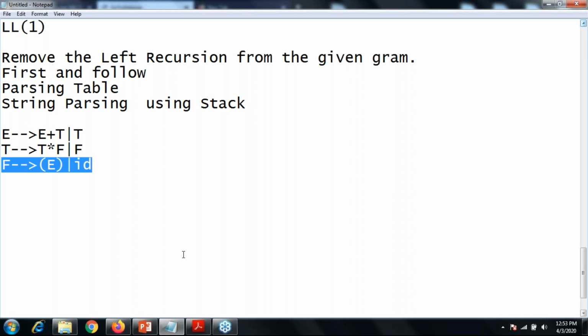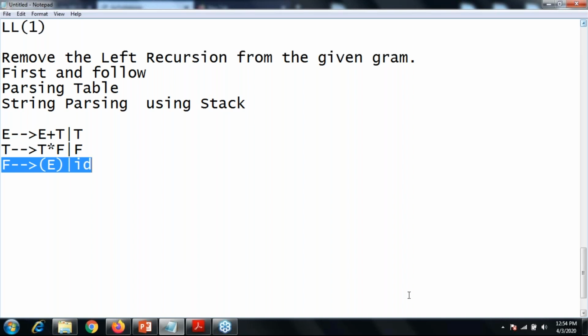E gives plus T E dash, then E dash gives to... Okay, E gives T E dash and E dash gives plus T E dash.